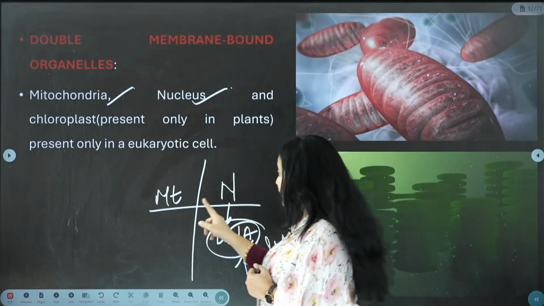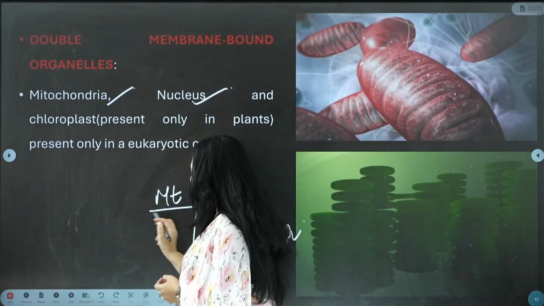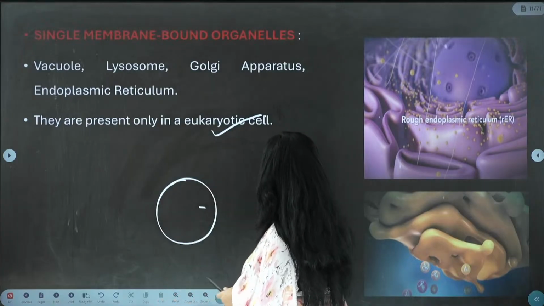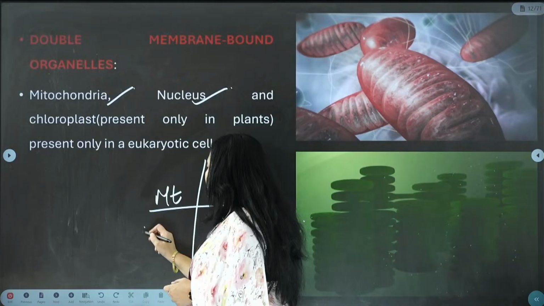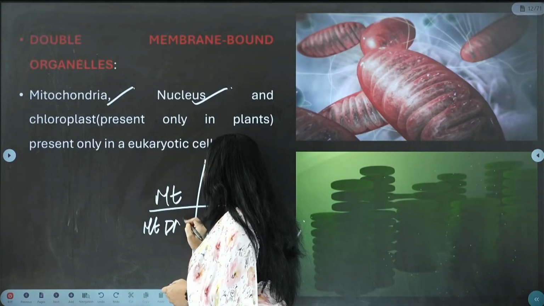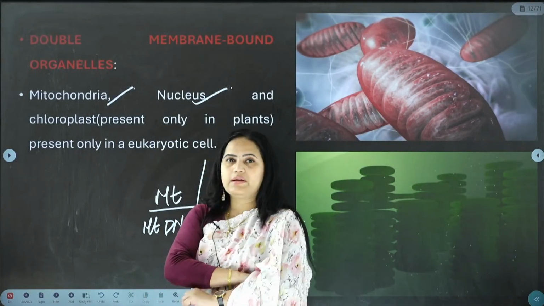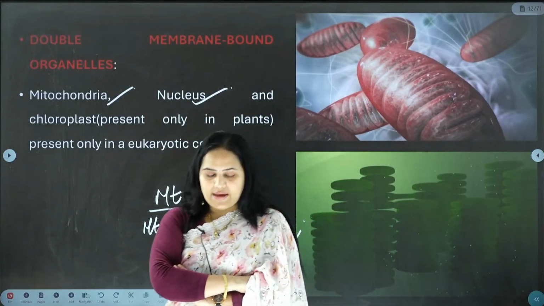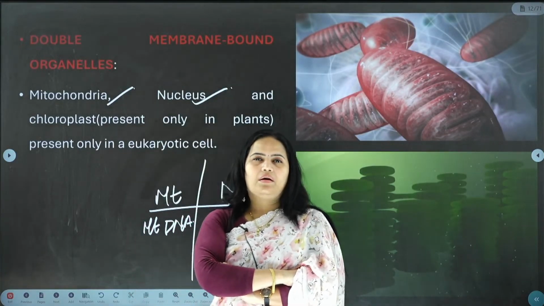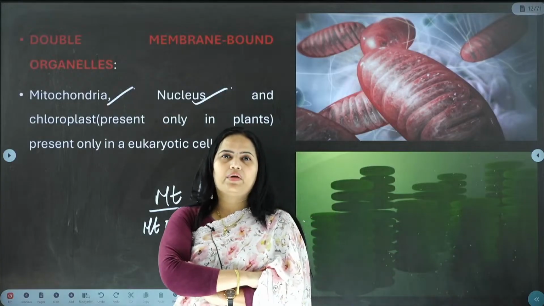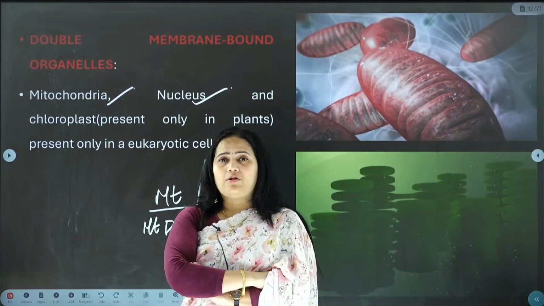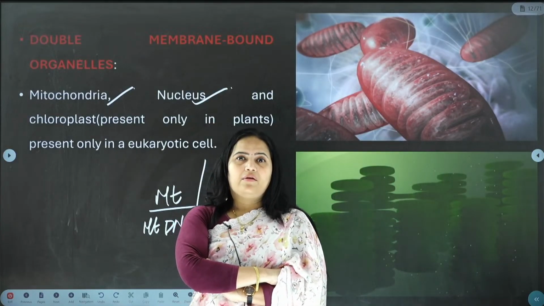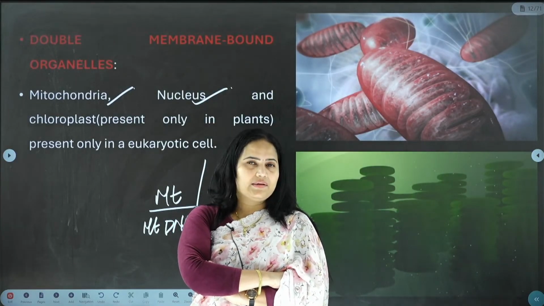And next, even mitochondria has its own DNA, which is called mitochondrial DNA. Last year, unfortunately, a big accident happened. There was a flight accident, and unfortunately a lot of people died because the flight hit a medical college.